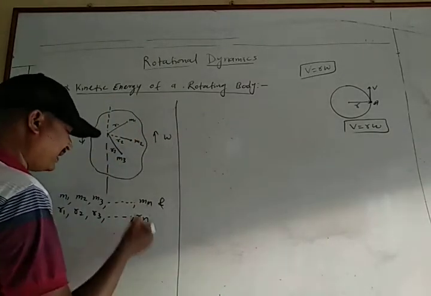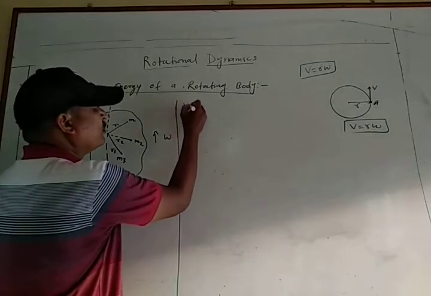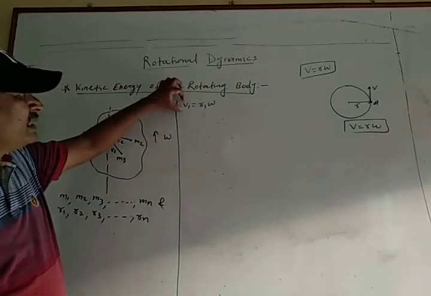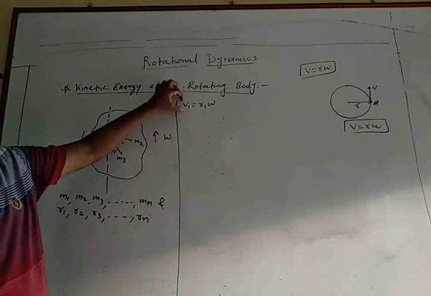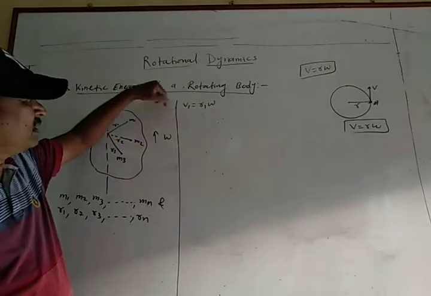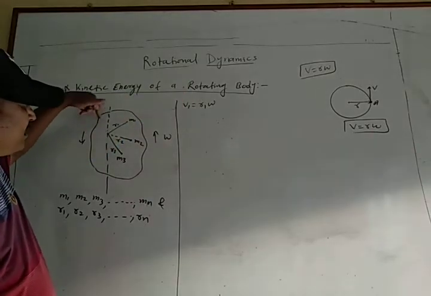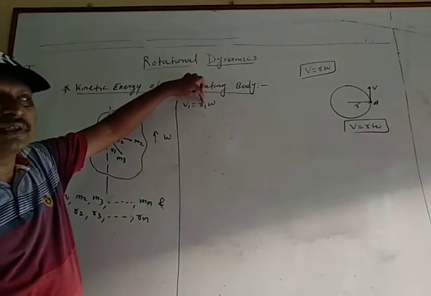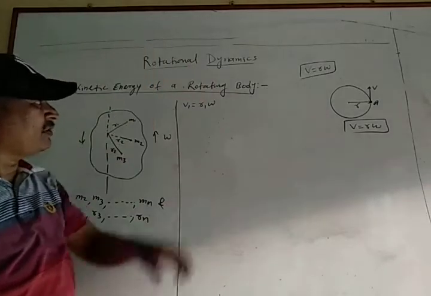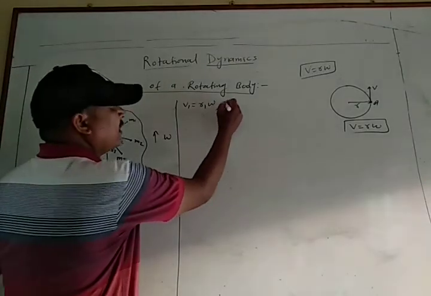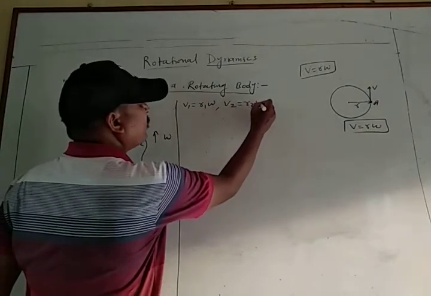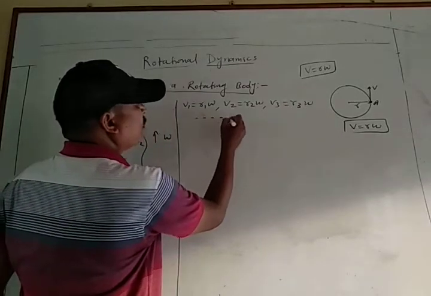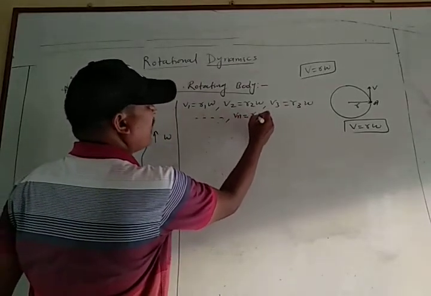Then the different velocities: v1 equal to r1 omega. v1 is the tangential or linear velocity of the first particle, which rotates circularly with radius r1. r1 is the radius of the first particle and omega is the angular velocity. Then v2 equal to r2 omega, v3 equal to r3 omega, and up to vn equal to rn omega.